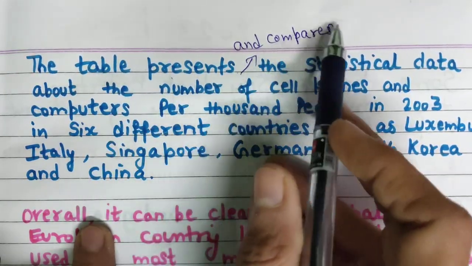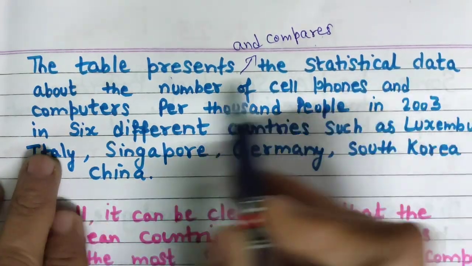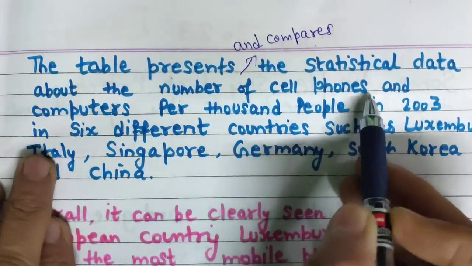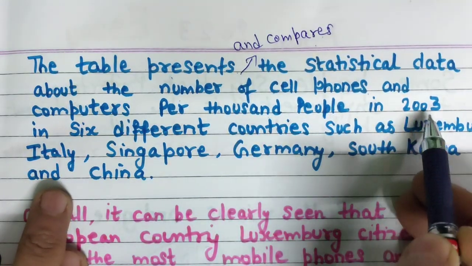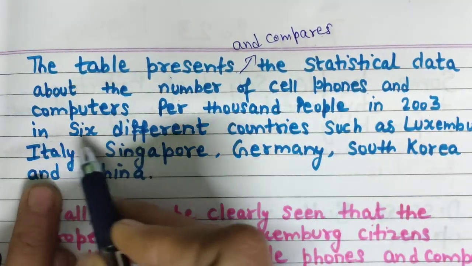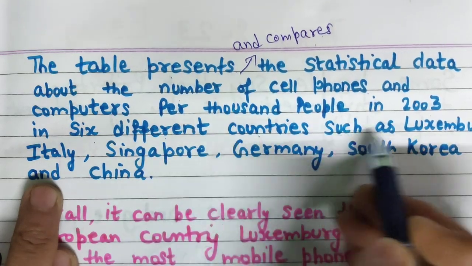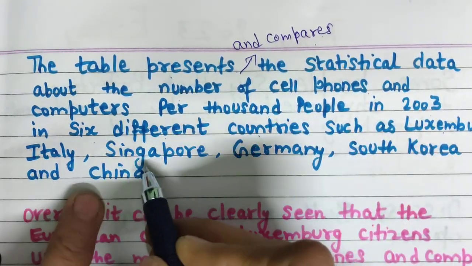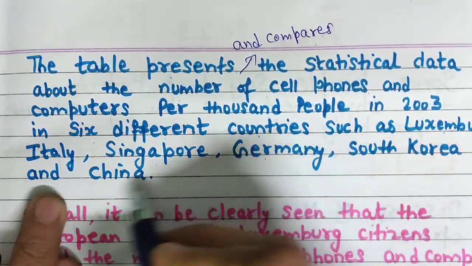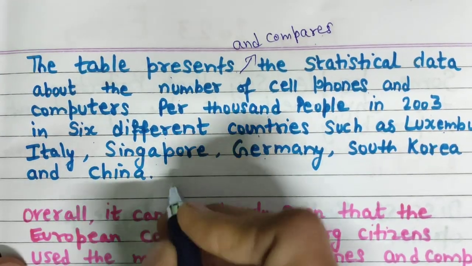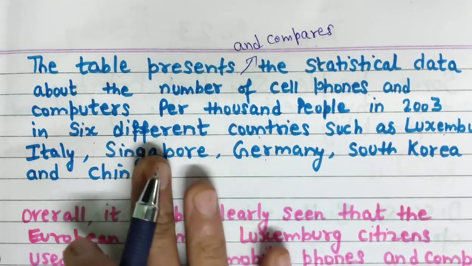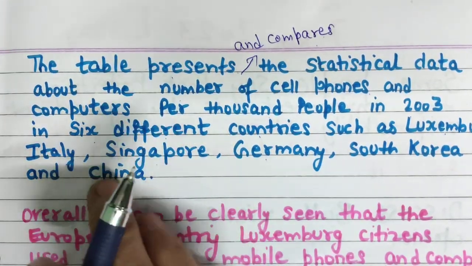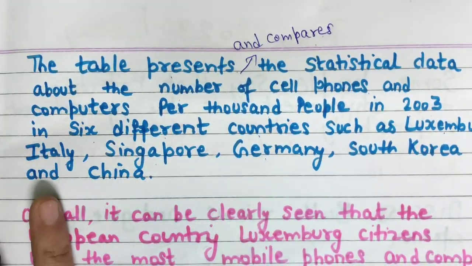The table presents and compares the statistical data about the number of cell phones and computers per 1,000 people in 2003 in 6 different countries such as Luxembourg, Italy, Singapore, Germany, South Korea and China. So simply I have written the introduction for this question statement.